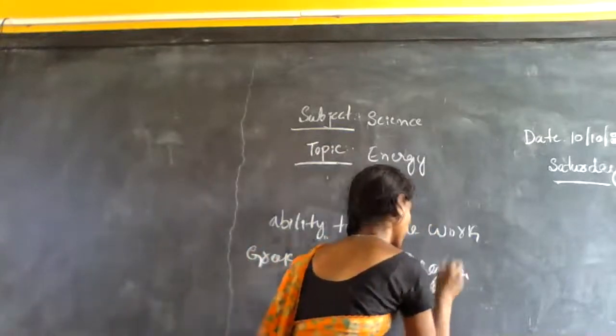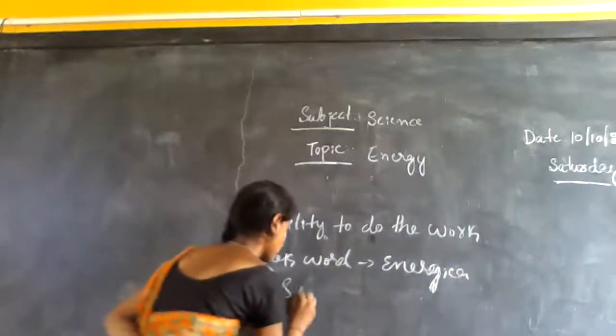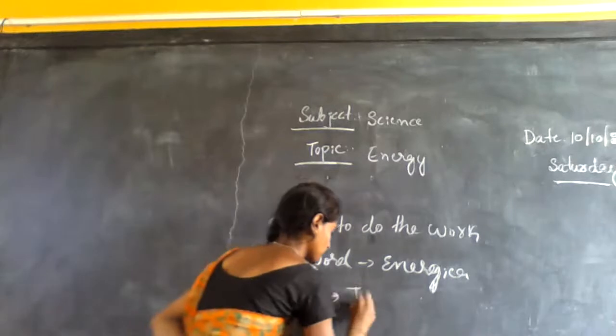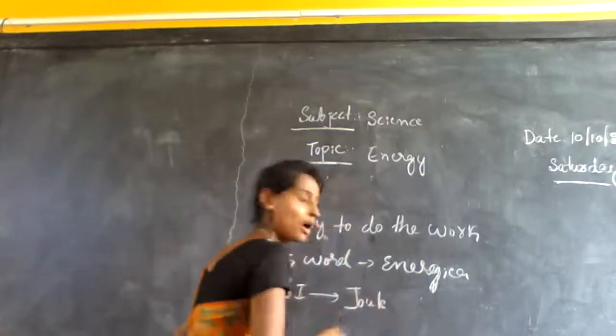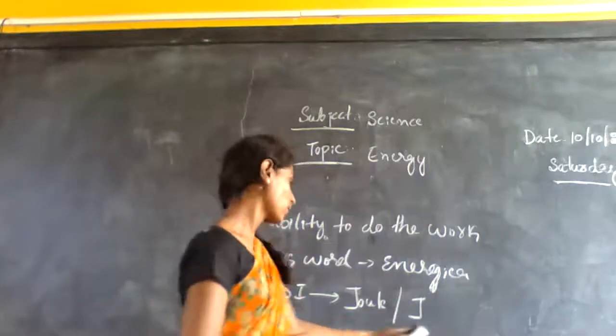The SI unit of energy is the joule, which can be represented by the letter J.